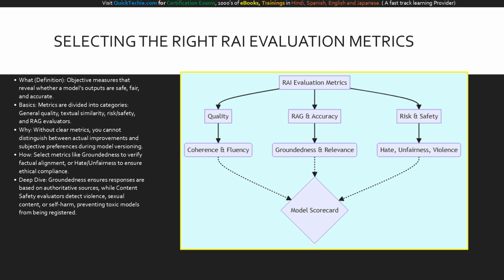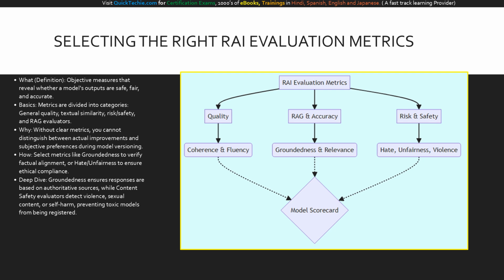For safety, we deploy risk and safety evaluators that detect hate, unfairness, violence, and self-harm, ensuring we maintain user trust. A particularly vital metric for enterprise applications is groundedness. Groundedness verifies that the model's responses are strictly based on authoritative source data, completely preventing hallucinations. If a new model version scores poorly on groundedness or triggers a content safety alert, the registration process is halted immediately.